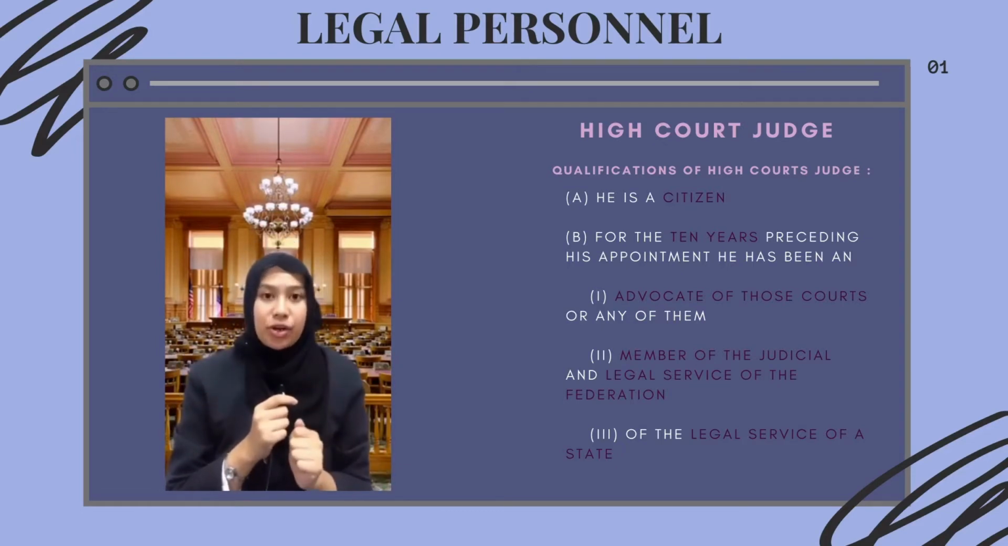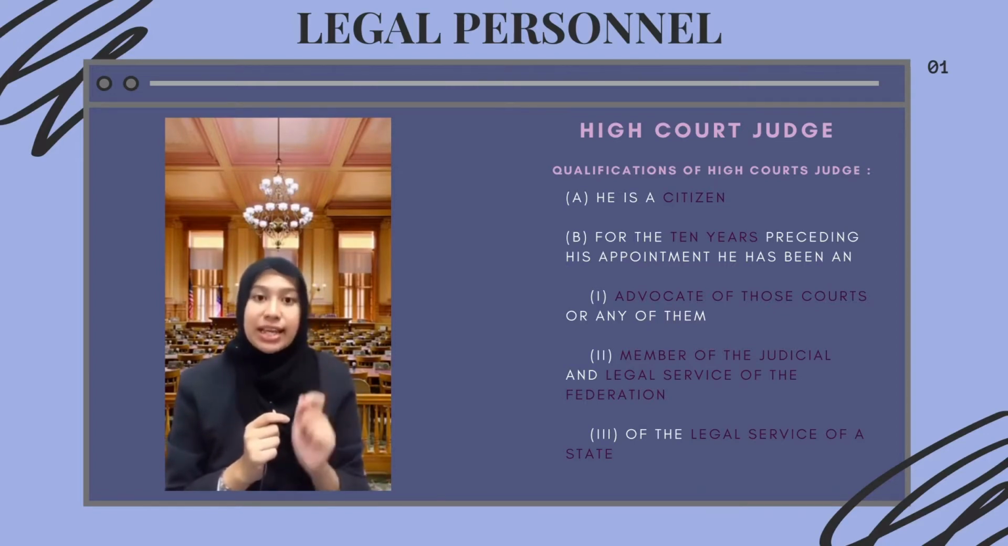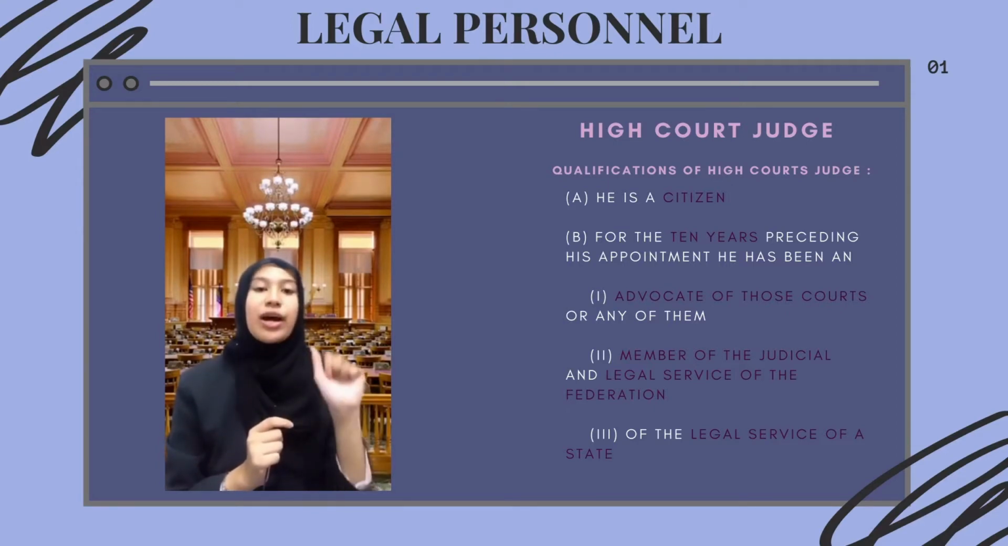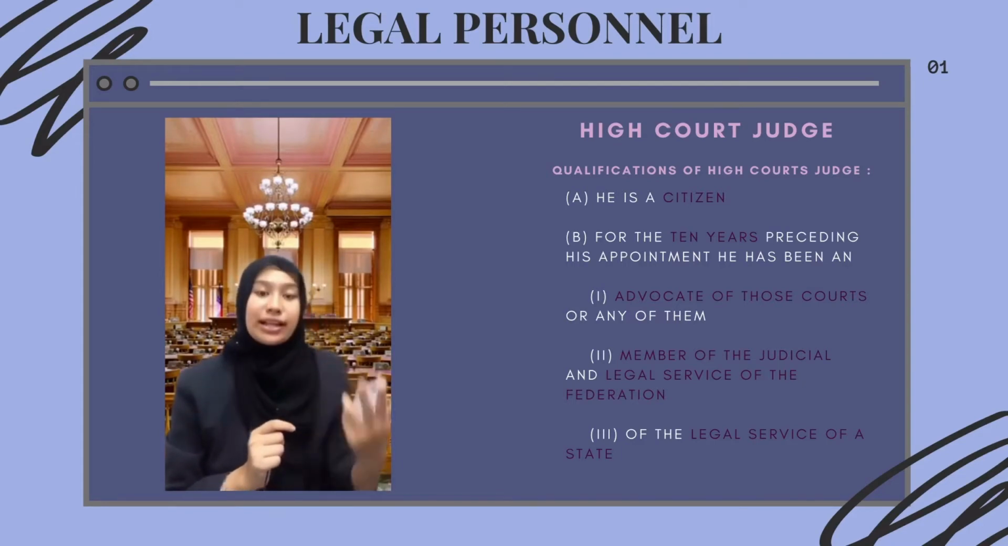The second criterion also mentions that even if you weren't a lawyer before, you can be appointed as a High Court judge by other means, which is if you are a member of the Judicial and Legal Service of the Federation or the Judicial and Legal Service of the state. So if you are a practicing lawyer for a minimum of 10 years, or a member of the Judicial and Legal Service of the Federation, or a member of the Judicial and Legal Service of the state, with any of these three, you can be appointed a High Court judge.